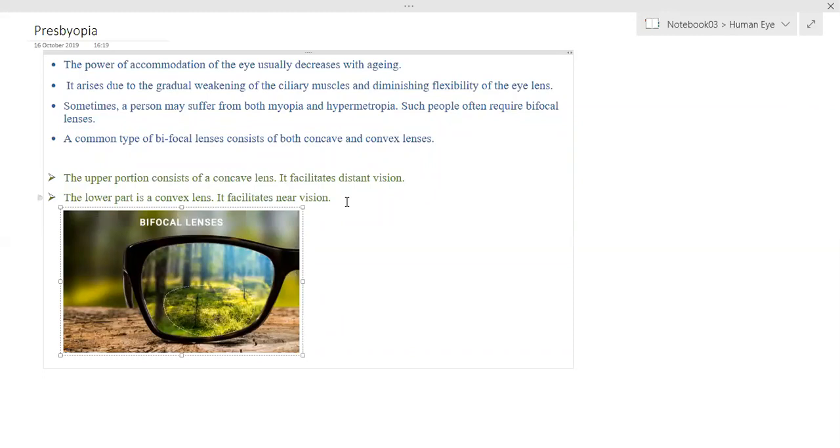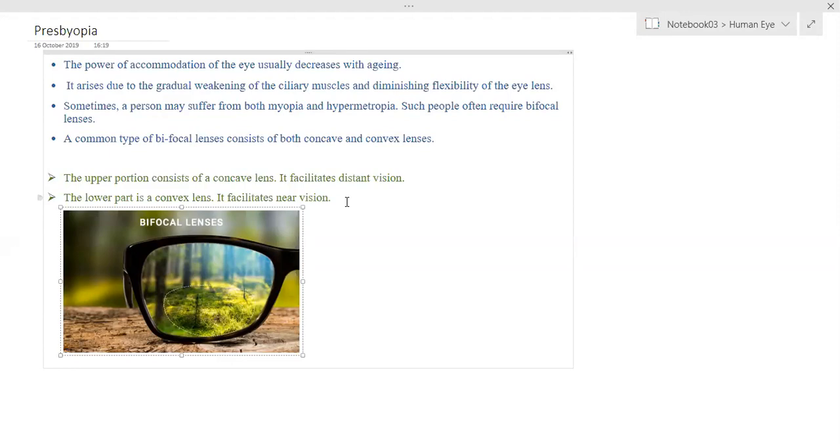Ma'am, this problem comes with old age, right? Yeah, old age only. Ma'am, if you already have hypermetropia or myopia, won't this problem become worse in old age? It will keep on increasing. Initially the person has the problem. Hypermetropia is from the beginning, so the near point may have shifted to 50 centimeter distance. Now it will become 100 centimeter distance. It will not decrease. It will keep on increasing.